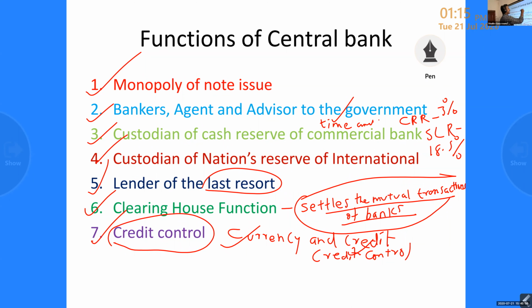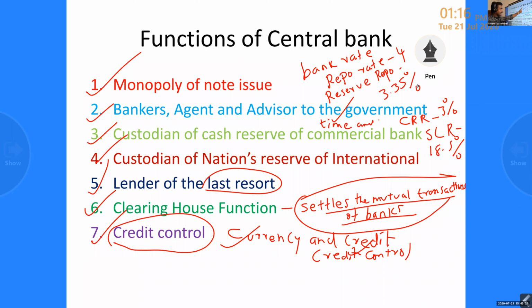Example, bank rate. Bank rate means we can see the repo rate, then reverse repo. You can see it in the newspaper. The central bank is fixing the repo rate and reverse repo. Now the current repo rate is 4%, reverse repo is 3.35%.